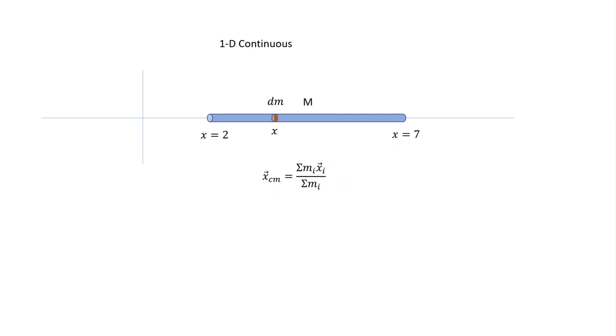So what I'm going to do instead is I'm going to say this bar is not really one thing. This bar is lots of little things. And I'm going to add up all of those little things together. And I'm allowed to do that so long as I keep the little things very small. In other words, if I make this piece so small, its left edge and right edge don't really have different positions. It's essentially in the same place. If that bothers you, think about what you did in your calculus class. That's actually the claim you make all the time.